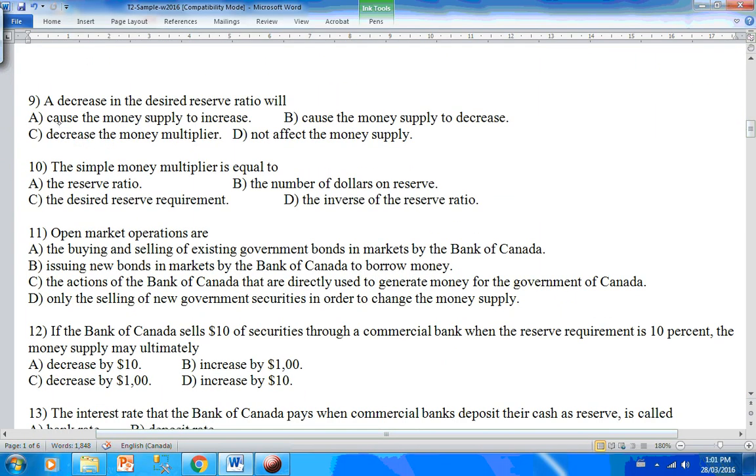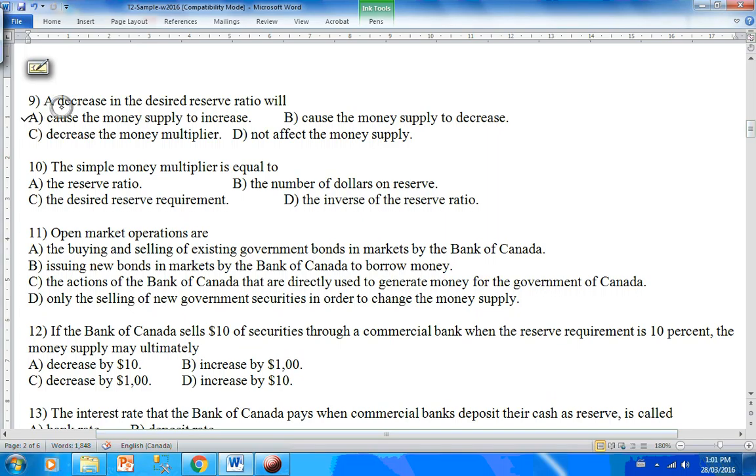Question 9. A decrease in the desired reserve ratio will do what? A. Cause money supply to increase? That looks like a logical answer to me, but let's keep reading. B. Cause the money supply to decrease. Decrease money multiplier, no effect on money supply.